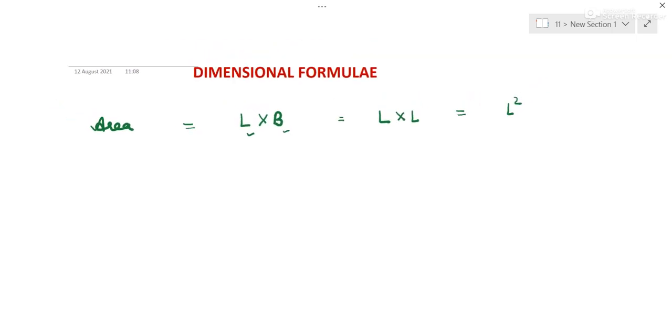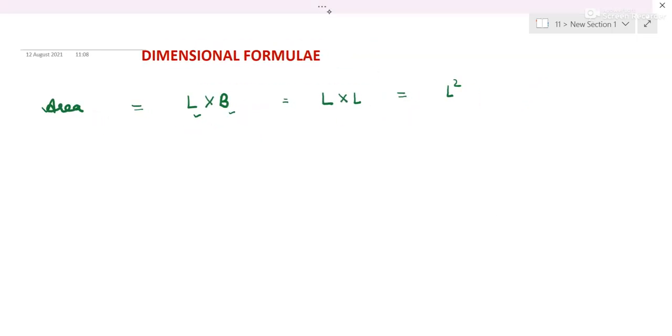So we can report the dimensional formula as mass to the power 0, L to the power 2, time to the power 0. We will be reporting every one in terms of mass, length and time. So this is the dimensional formula of area.